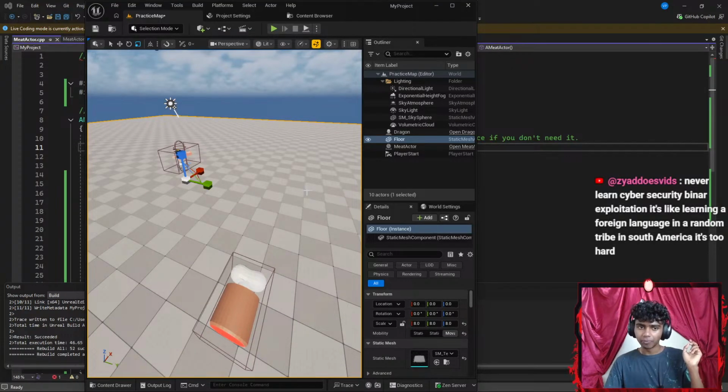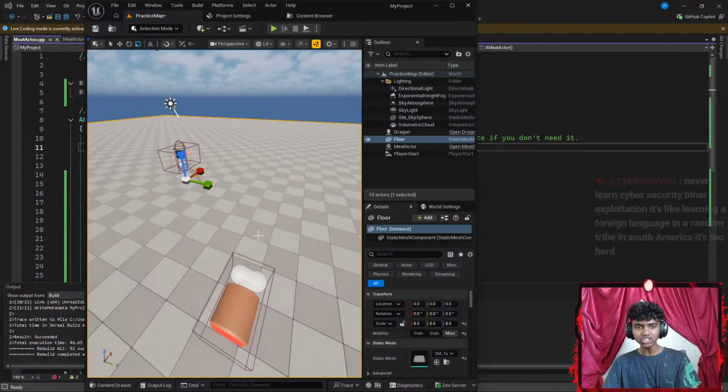Never learned cybersecurity. Binary exploitation is like learning a foreign language in a random tribe in South America. It's too hard. Guys, since it's kind of hard, I might actually try that. But not just yet.